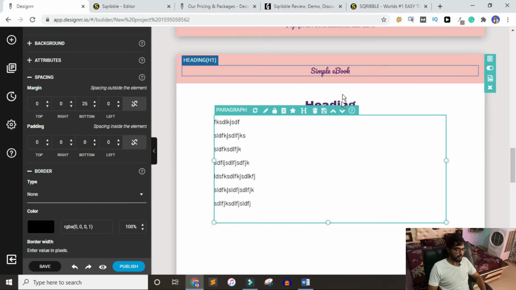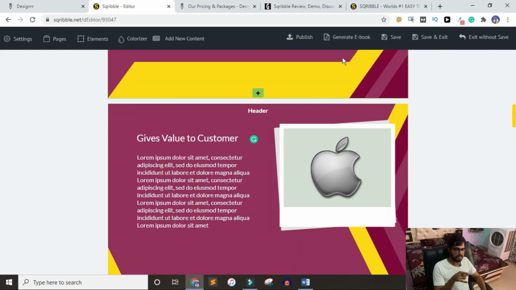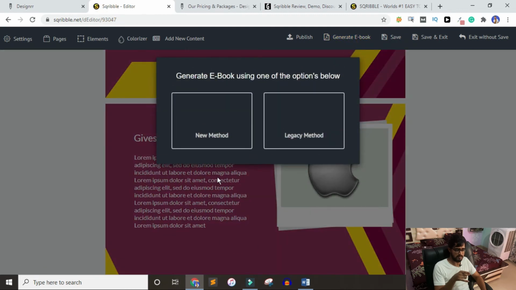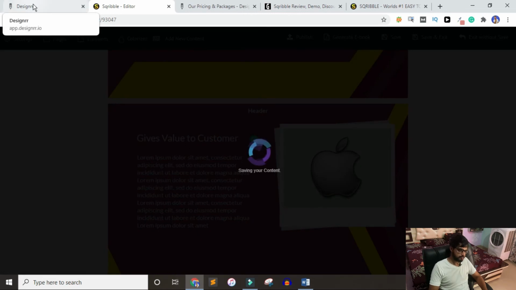And when you want to publish, click on the publish button, then it is asking me. There is one more feature, optimize images, that's not available in the Scrabble, and these are the formats. If we click here, generate ebook, first of all it was asking me about the method. I will click on new method. Actually it is just going to generate the ebook now.